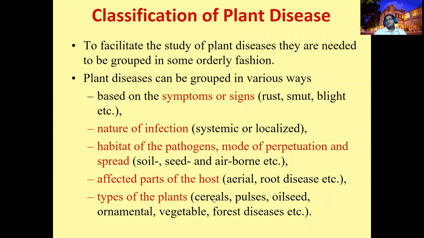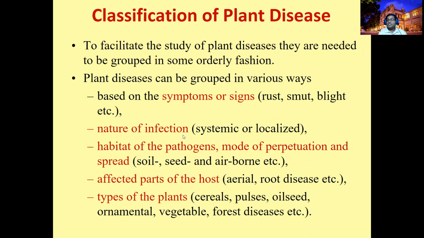And type of plant, so also cereal diseases, pulse diseases. Some only affect cereal plants, not vegetables. Some only affect pulses; there is no attack on vegetables or others. Some mainly focus on oilseed crops, not other crops. That is because of host specificity. Some family crops are prone to these diseases, not others. So according to that also, you can classify them.